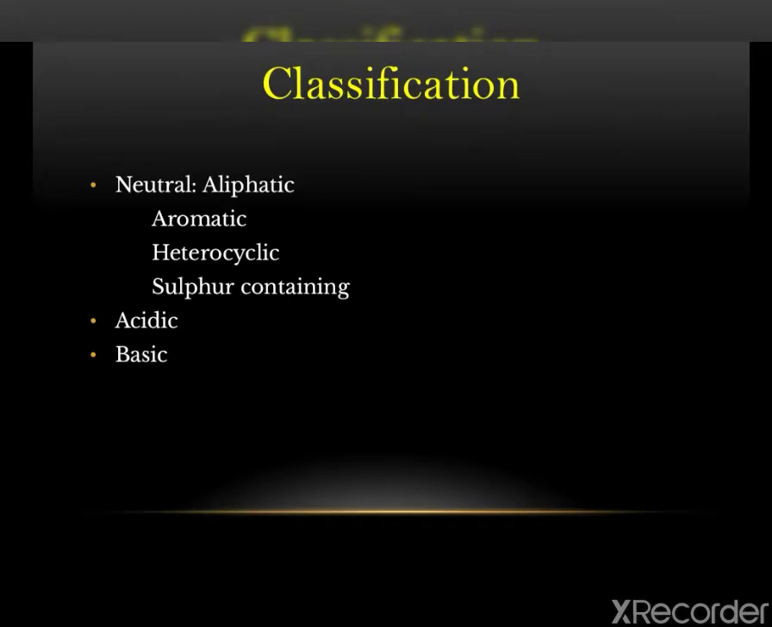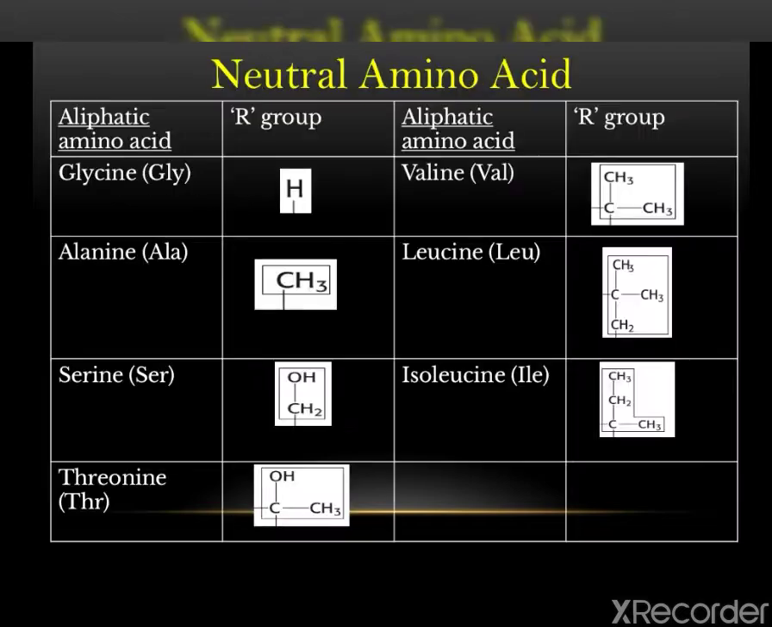Let's study about the classification of amino acids. Depending on their reaction in solution, amino acids can be classified into three groups. These are neutral, acidic and basic. Neutral amino acids all have one amino and one carboxylic group and can be further subdivided into aliphatic amino acids, aromatic amino acids, heterocyclic amino acids and sulfur containing amino acids.